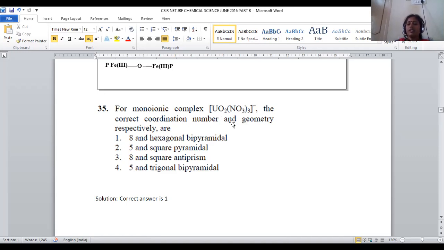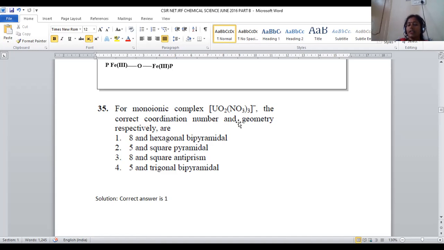It is somewhat of a tricky question because everybody thinks that nitrate is a monodentate ligand. In general, we can take nitrate as a monodentate ligand only. If it is considered a monodentate ligand, what happens? How many nitrates are there? 3, and 2 oxygens. So now uranium is bound with only 5 ligands. The coordination number will become 5 only and the geometry will be different. But nitrate has an exceptional property whenever it is bound with heavier atoms. With smaller atoms, its denticity will be such that it gives only 1 electron pair.